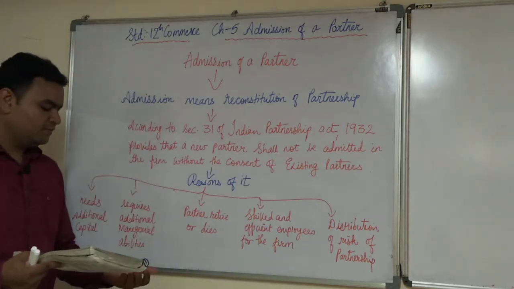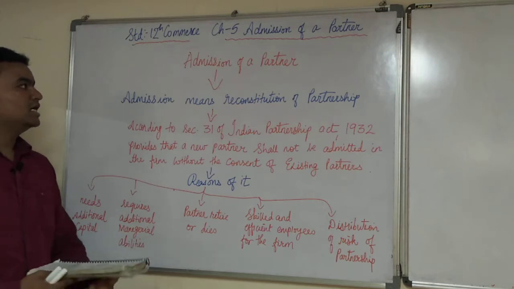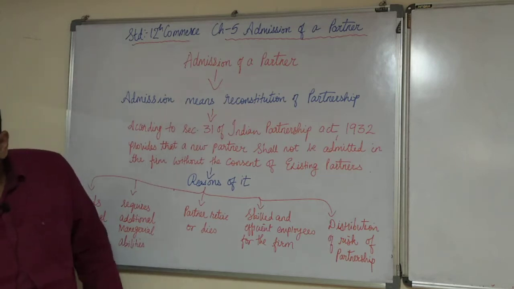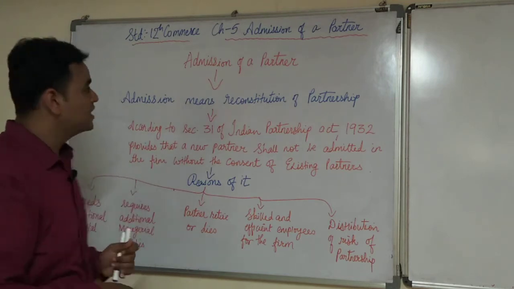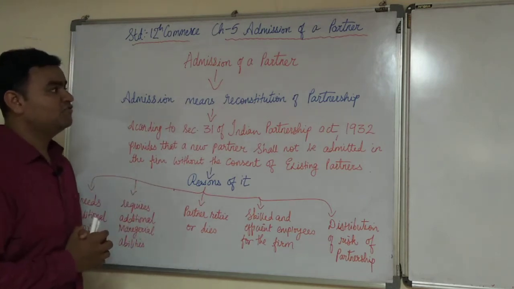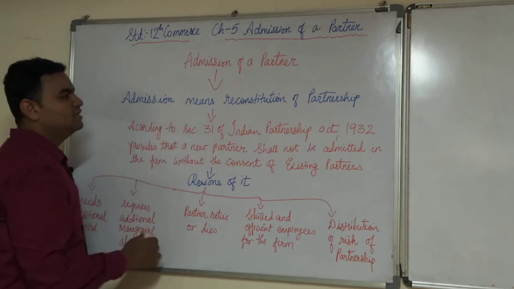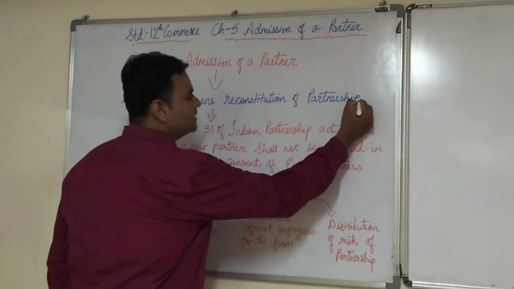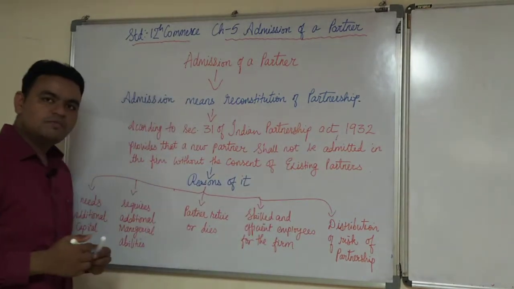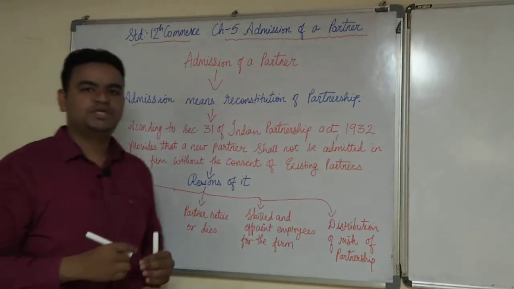So first of all, we need to see the meaning of admission of a partner. Admission means reconstitution of a partnership firm. That is, basically it is a reconstitution, meaning to reconstitute it again.